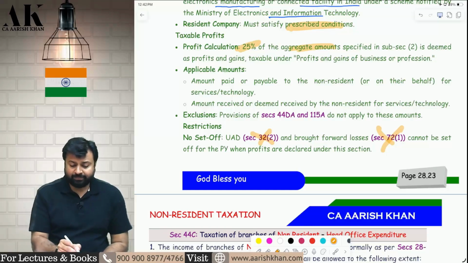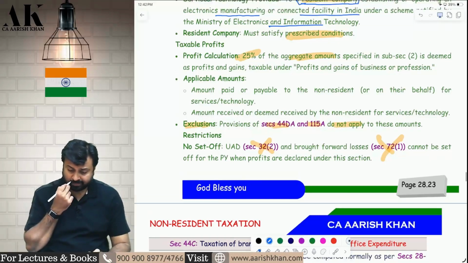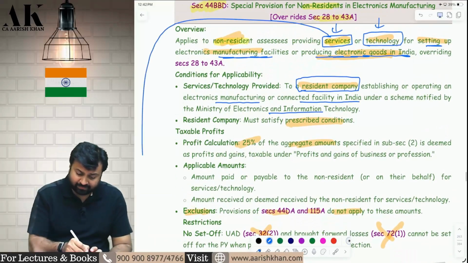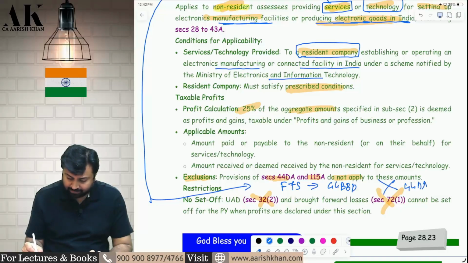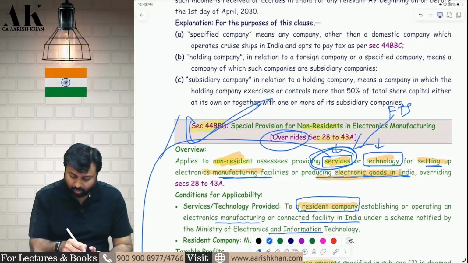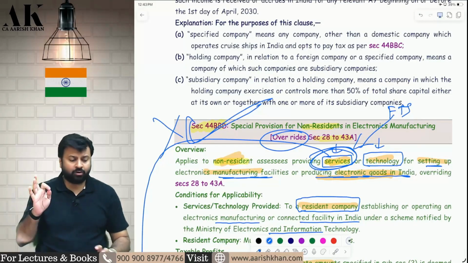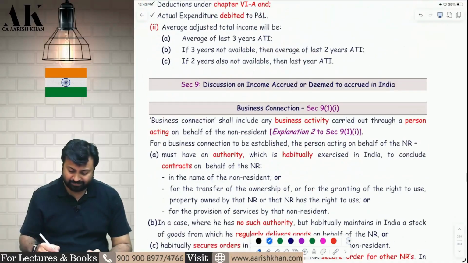One point is mentioned over here: provisions of 44DA and 115A do not apply. It means even if this service is FTS, still you will apply 44BBD. Do not apply 44DA and do not apply 115A. If this service is FTS, then also apply this section only. I hope it is clear to all of you. So nothing great as such, a very simple section.